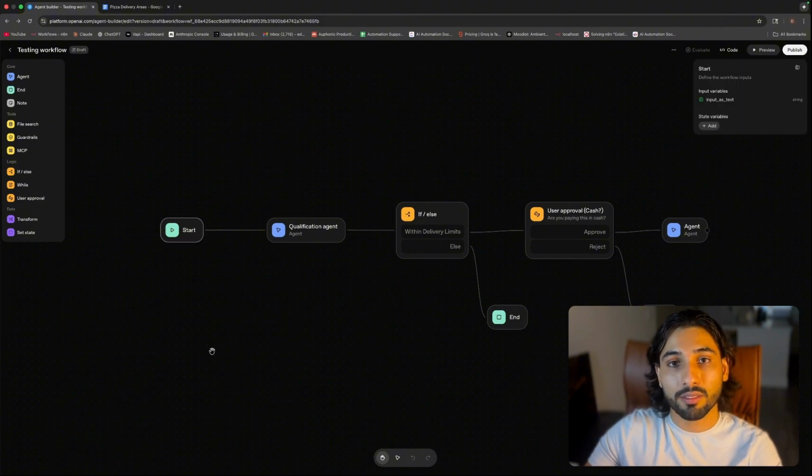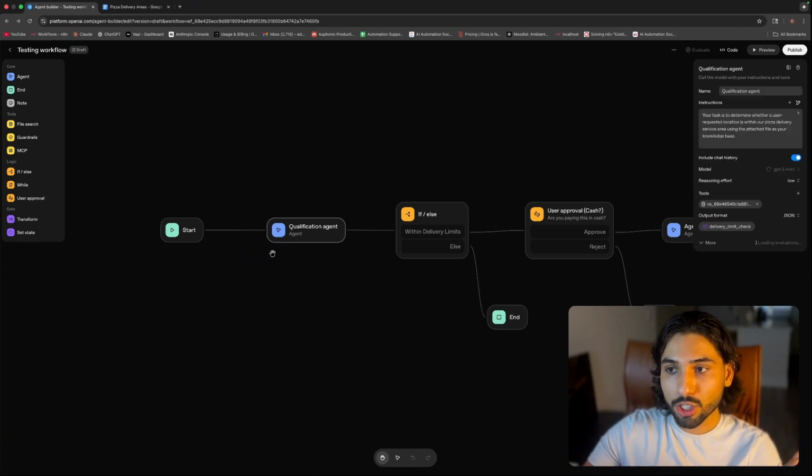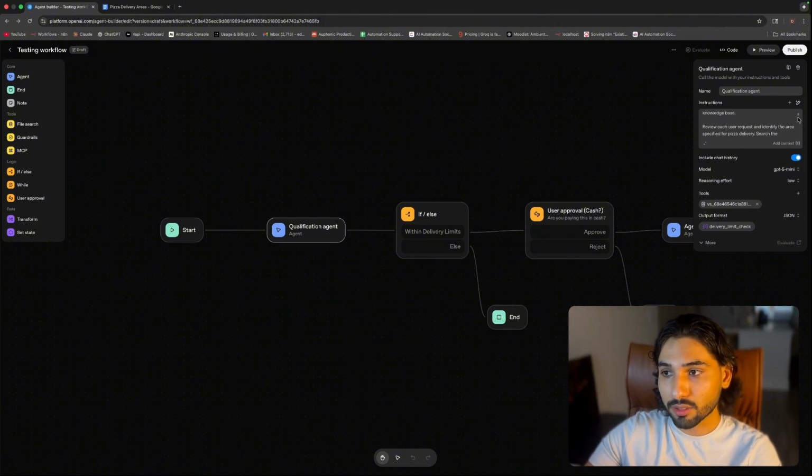So here we have a start node. So it's basically kind of like a chat input. So whenever a user texts, the workflow starts. Then we have a qualification agent. So here I named the agent qualification agent, and then I gave the instructions. Your task is to determine whether a user requested location is within our pizza delivery service area using the attached file as your knowledge base.